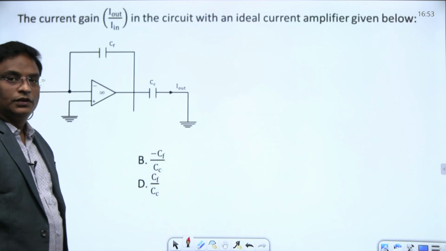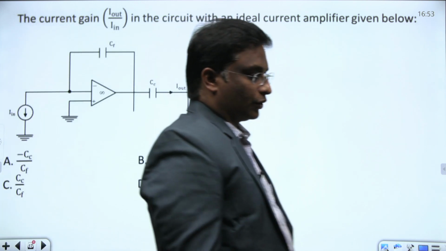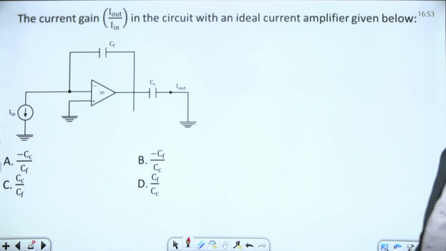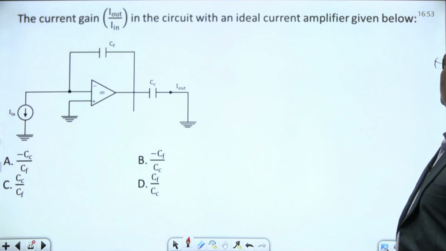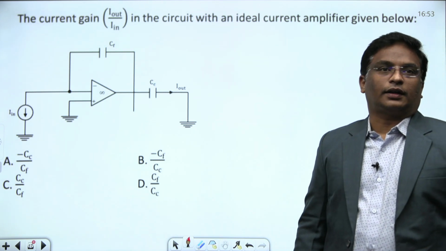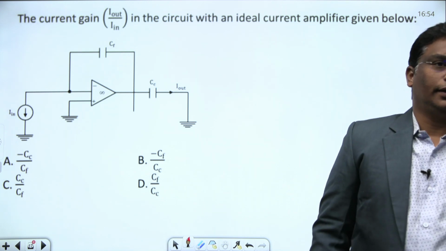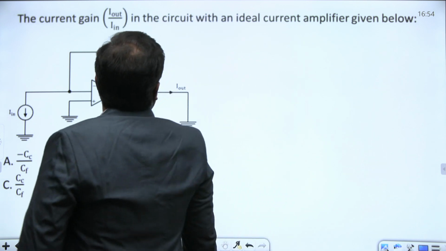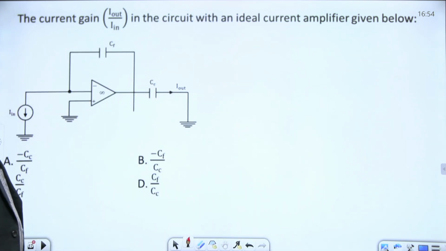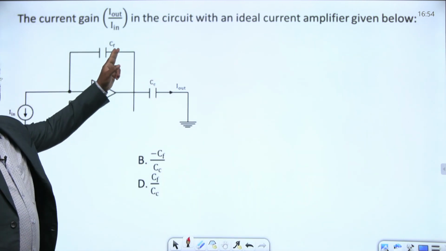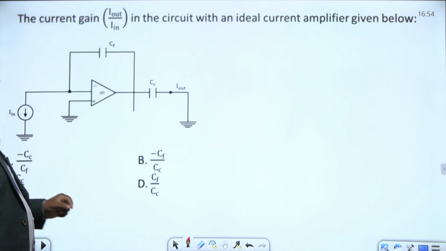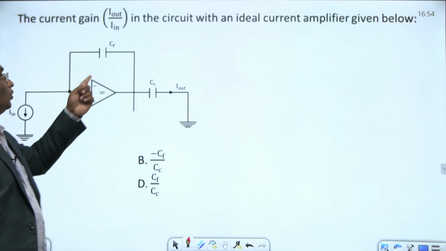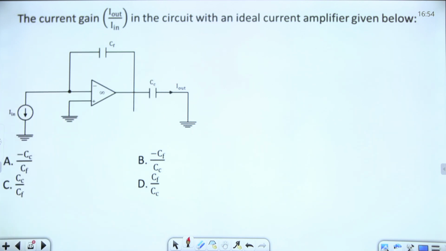Okay, op amps given, right? Then this question belongs to analog circuits. The current gain I out by I in of the circuit with an ideal current amplifier given below. What is the current gain I out by I in? This capacitance is given as CF, this capacitance is given as CC, this current is I in, this current is I out. They are asking what is I out by I in.